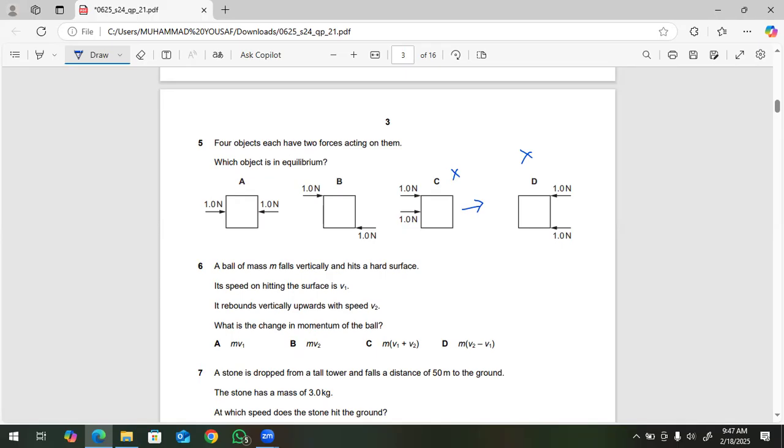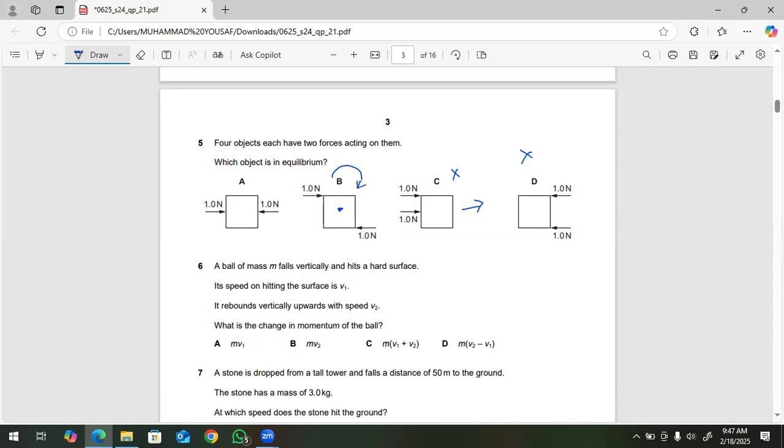In option B, it is a little bit close to our answer because two forces are acting in opposite directions, so net force will be zero. But the moment of force, torque, is not zero because this is the center of gravity of the object. So these two forces rotate the object, sorry, clockwise.